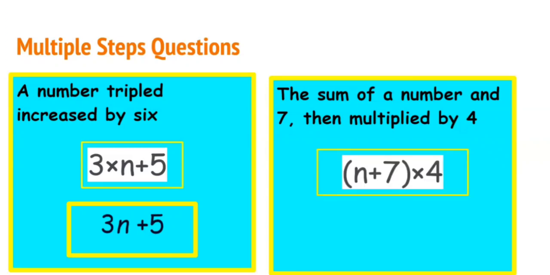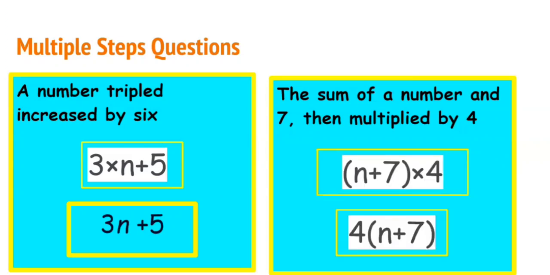I think we had this one before, so it remains the same. So we add the numbers, then we multiply it by 4, and we know we put the 4 outside of brackets, and we put the n plus 7 within the brackets. And when we have a number or 2 numbers separated by a bracket without a sign, we know that it means to multiply.